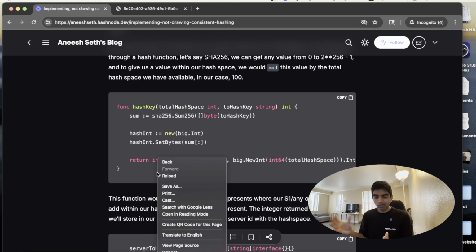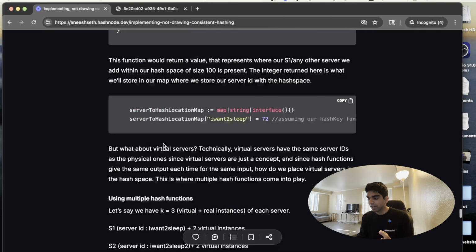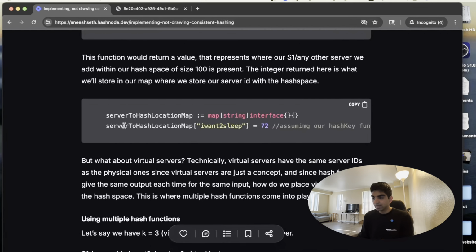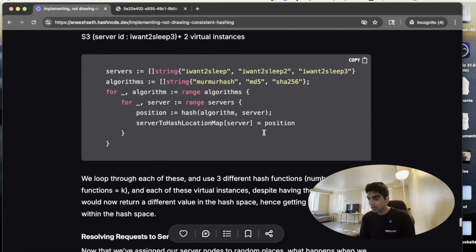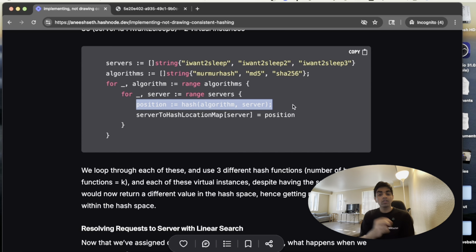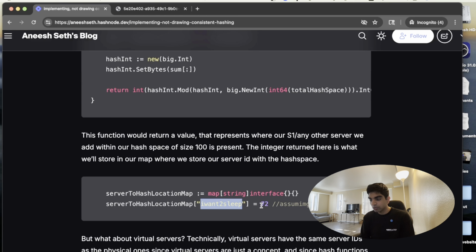So let's essentially walk through this. Like I said, these servers can be placed anywhere within the hash space. And so let's say we have a map, keyed by the server ID of a server. Now, what essentially happens is that we loop through all servers that exist to figure out where to actually put these in the hash space. We hash the server ID to figure out where within that entire big hash space it ends up getting put. And we essentially have a simple map which is storing the server ID to where it is present in the hash space.